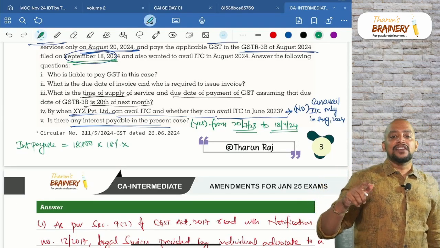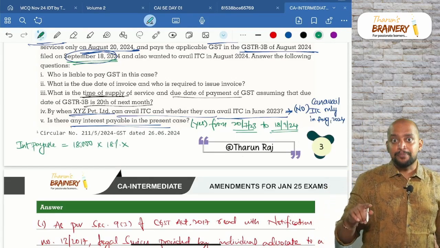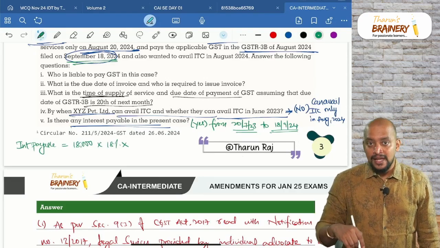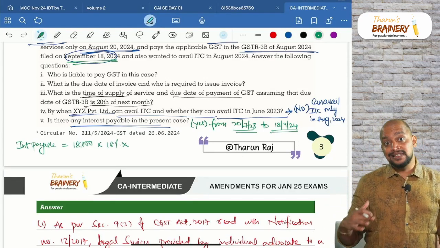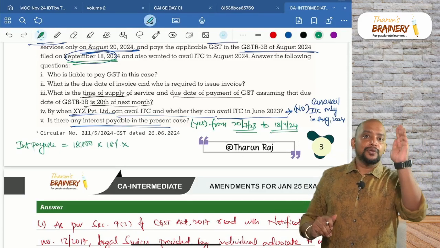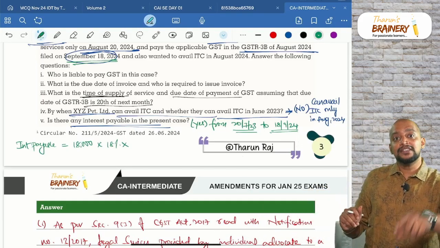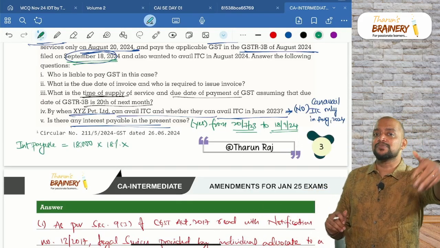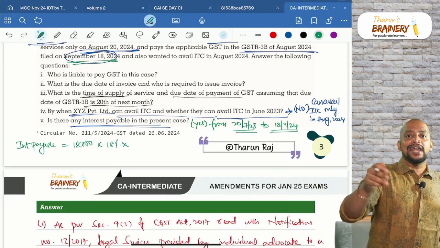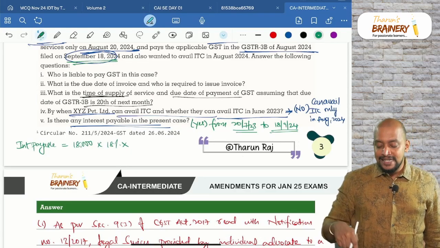In July there will be 11 days. August 31 days. September 30 days, October 31 days, November 30 days and December 31 days. Either this way you can calculate or easy I will tell you. 20th July 2023 to 20th July 2024, 366 days, 366 because February will come. Thereafter, July only 11 days, August we will be having 31, September 18.